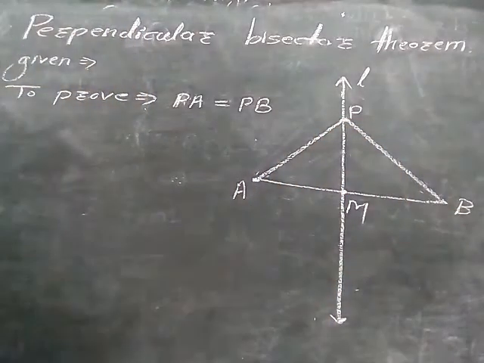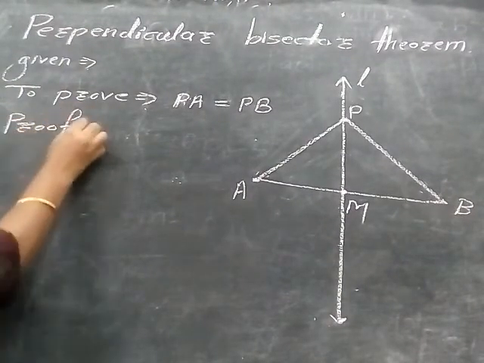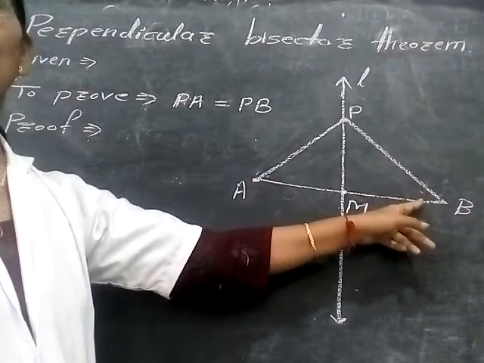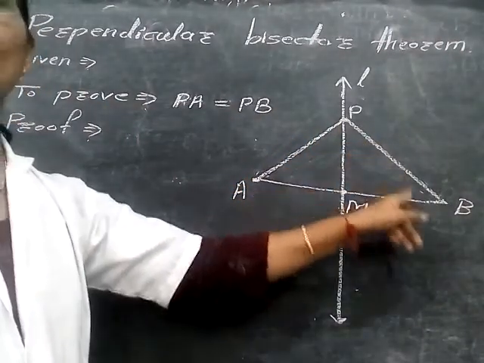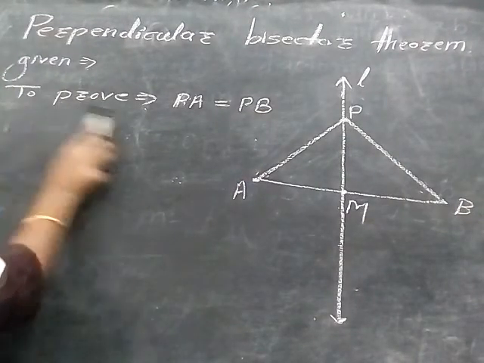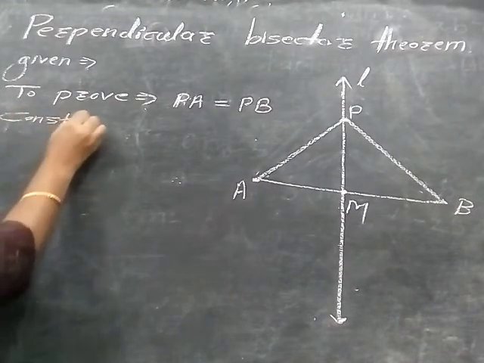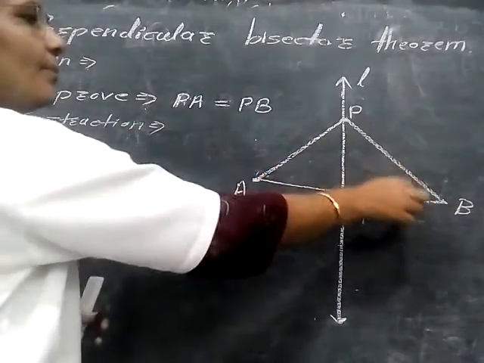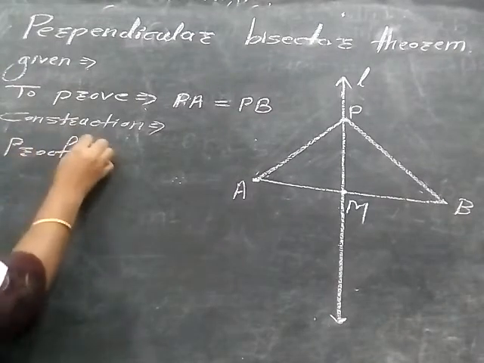Now let us go toward the proof. For the proof, we join PA and PB. The construction is that we join PA and PB. So first we write the construction: join PA and PB. And now let us start the proof.